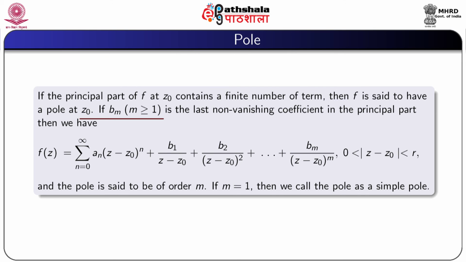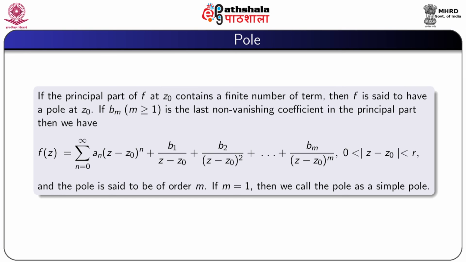If bm, where m ≥ 1, is the last non-vanishing coefficient in the principal part, then we can write f(z) = summation n = 0 to infinity a_n (z − z0)^n + b1/(z − z0) + b2/(z − z0)² + up to bm/(z − z0)^m, where 0 < |z − z0| < r, and the pole is said to be of order m.